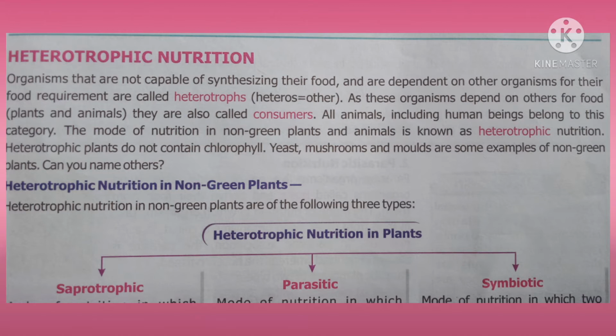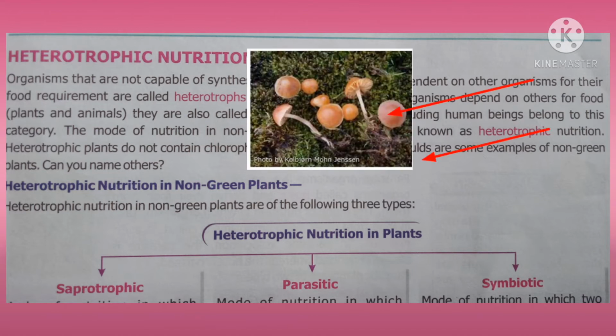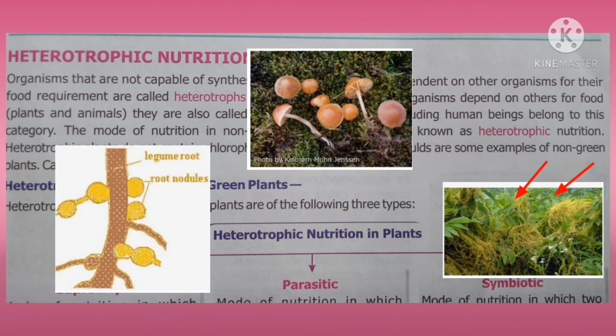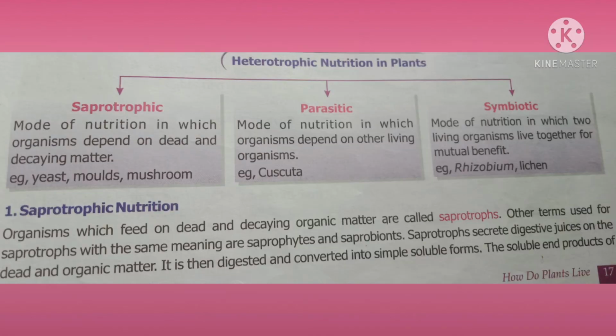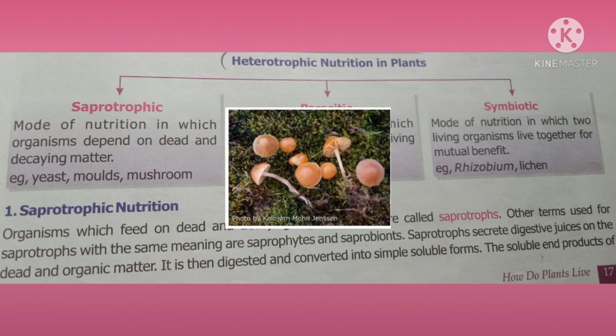There are three types of heterotrophic mode of nutrition in non-green plants. They are saprotrophic, parasitic, and symbiotic. In saprotrophic mode of nutrition, organisms depend on dead and decaying matter. For example, molds and mushrooms. These organisms always live on dead organic matter.